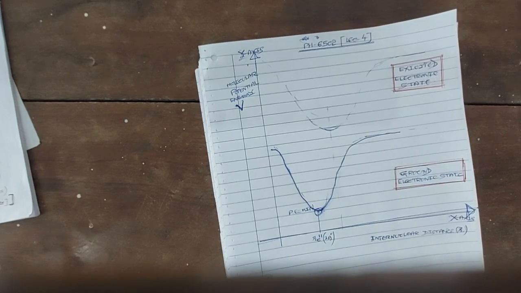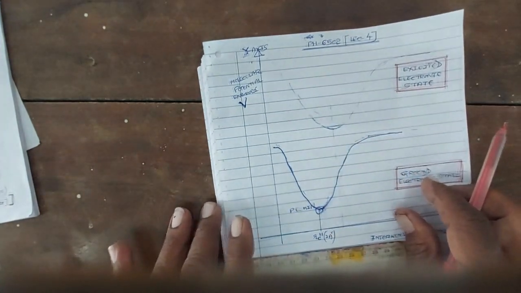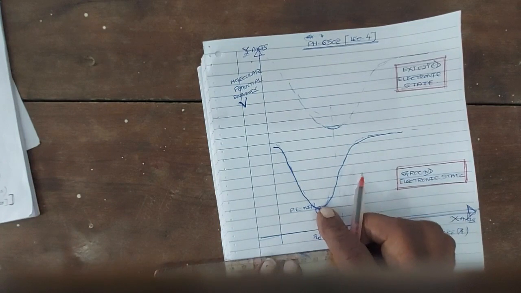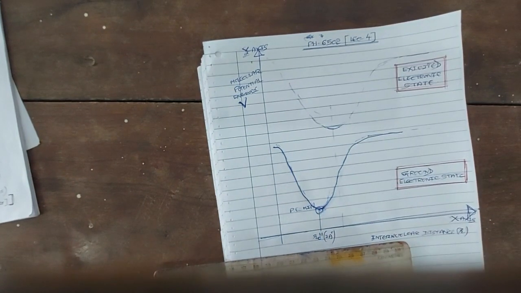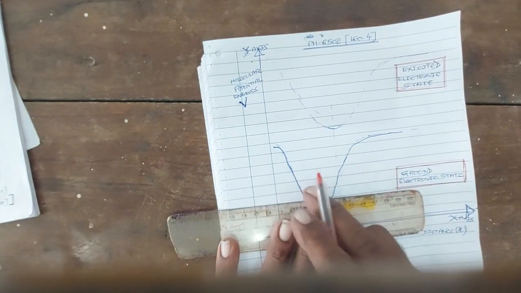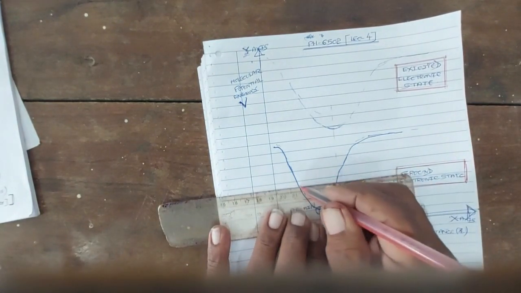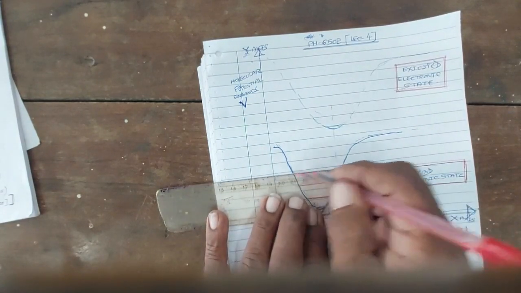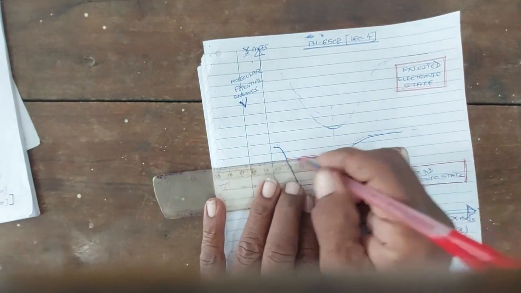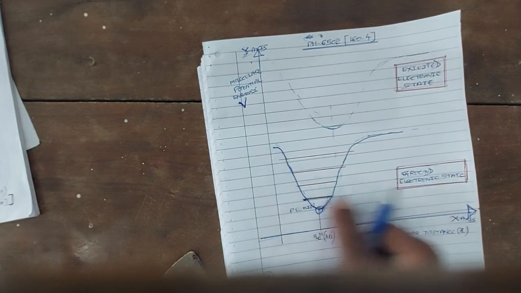Now, as I told you, when the molecule makes an electronic transition, along with the electronic transition, a vibrational transition will take place, and along with the vibrational transition, a rotational transition will also occur. So I will show the vibrational levels associated with the ground electronic state. So this is one vibrational level, this is the second, this is the third, and this is the fourth vibrational level.